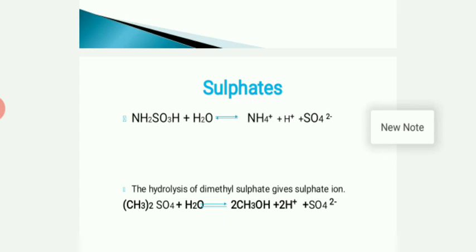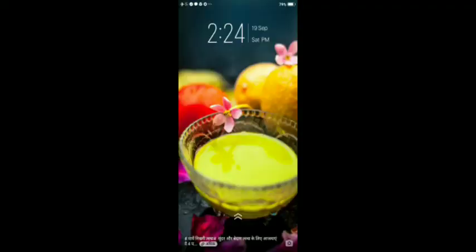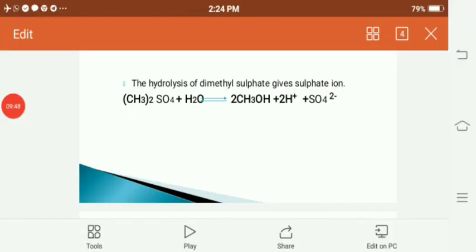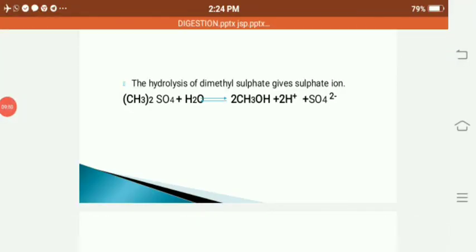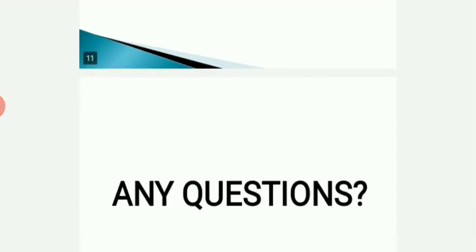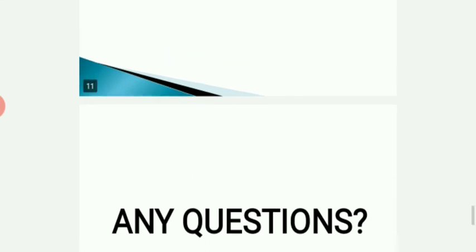(CH3)2SO4, dimethyl sulfate, is treated with water molecules, and you get CH3OH, that is nothing but the methyl alcohol. After getting the methyl alcohol, two molecules of hydrogen ion and sulfate ion, this method is used to precipitate barium, calcium and lead as their sulfates.